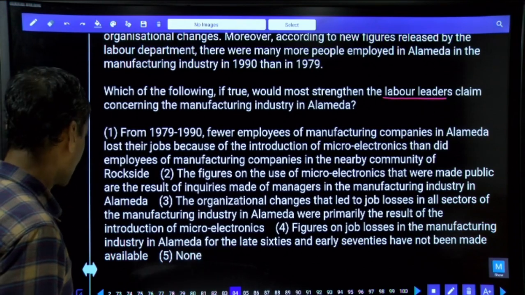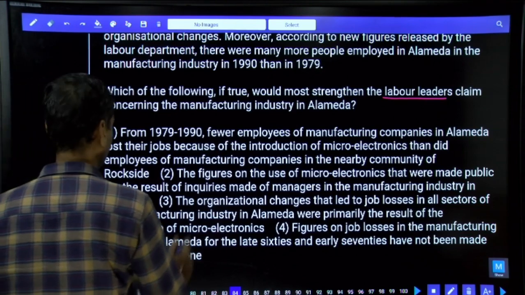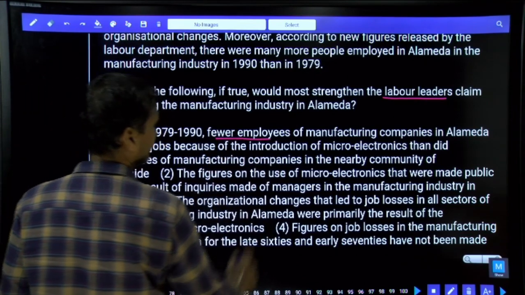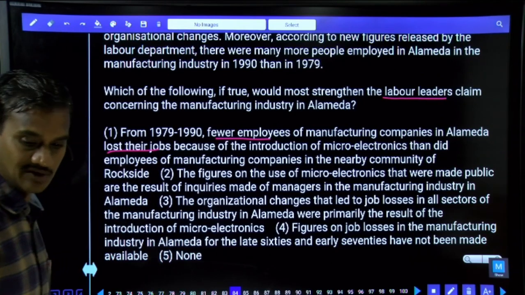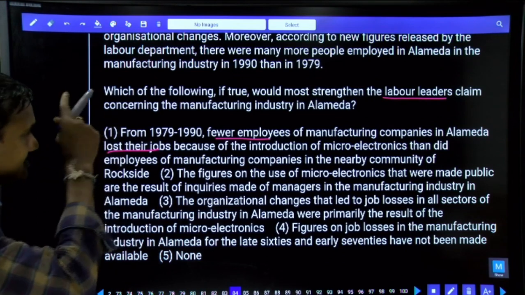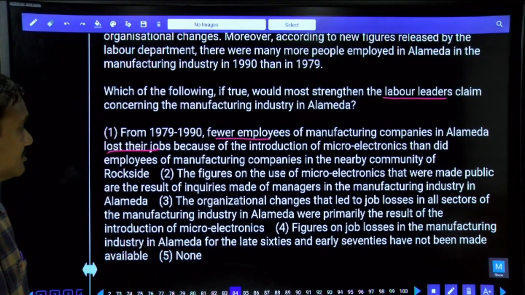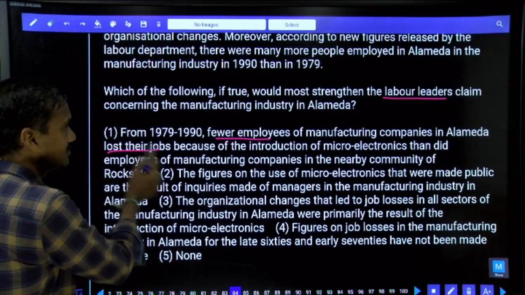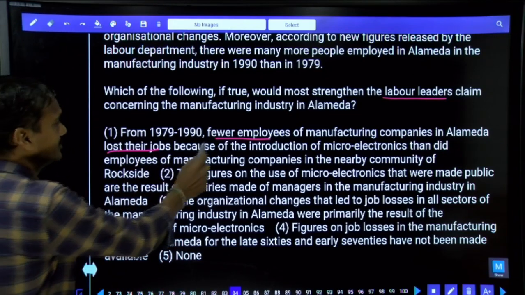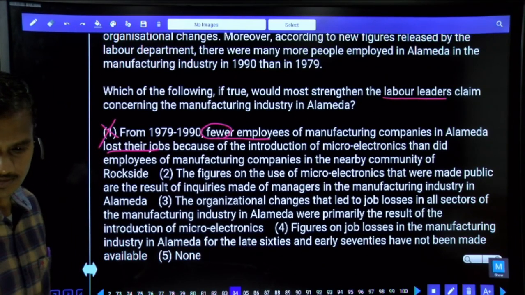Coming to the first one. What is the first statement we have? From 79 to 1990, fewer employees of manufacturing companies lost their jobs. Only few people have lost their jobs. That means it is contradicting the statement made by the labor leaders. And the statement made by the labor leaders is that more and more people have lost their jobs, more unemployment. Here he is talking about only very few people, fewer employees. That means it is contradicting the above paragraph rather than supporting.